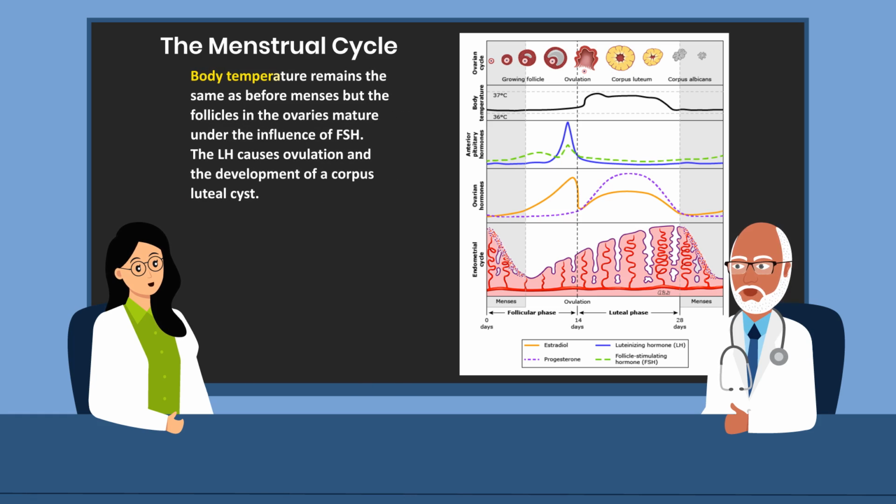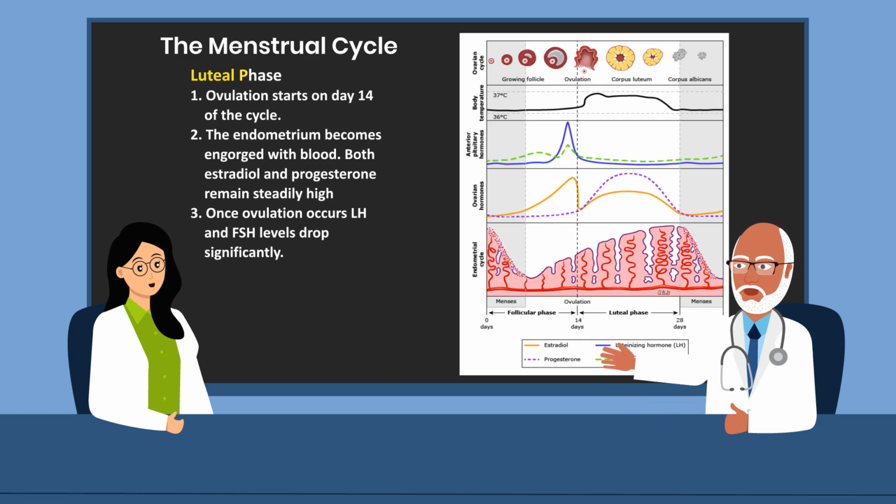Body temperature remains the same as before menses, but follicles in the ovaries mature under the influence of FSH. The luteinizing hormone causes ovulation and the development of a corpus luteal cyst.